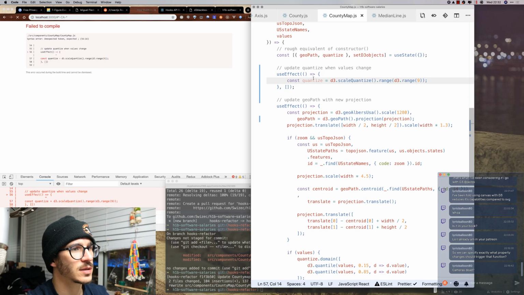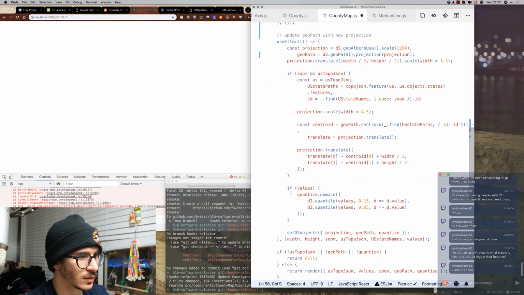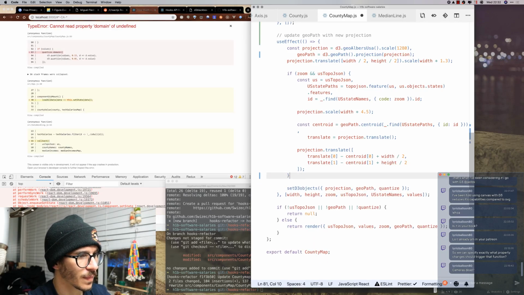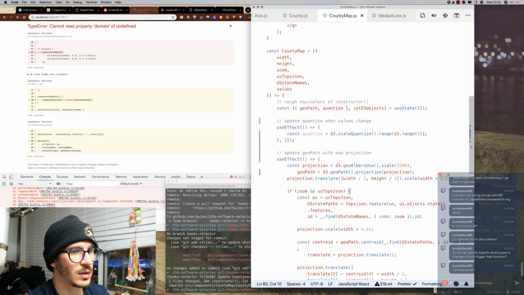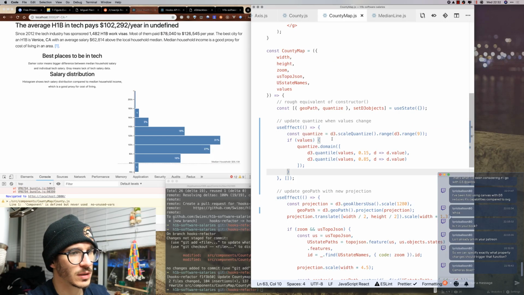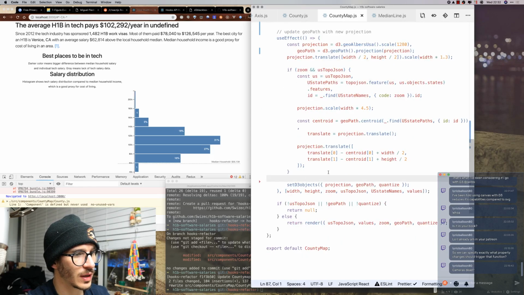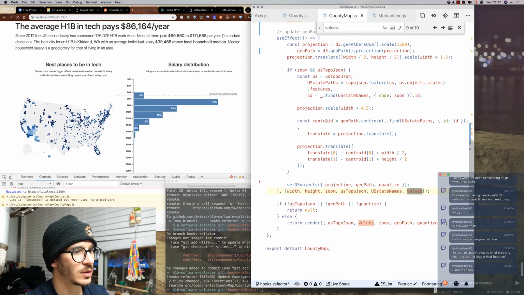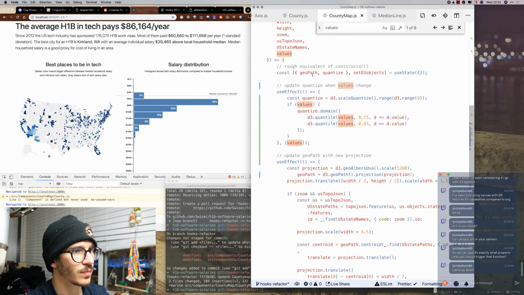Quantize, useEffect takes the thingy, const quantize, and then if values are defined, like that, we're going to recalculate the quantized scale. And this one seems to only depend on values, so we're going to put values here. And now, is there anything remaining in here that depends on values? So values, there isn't, which means we can take it out,